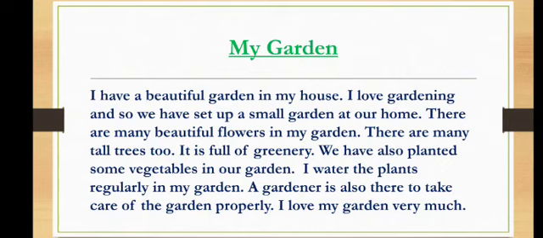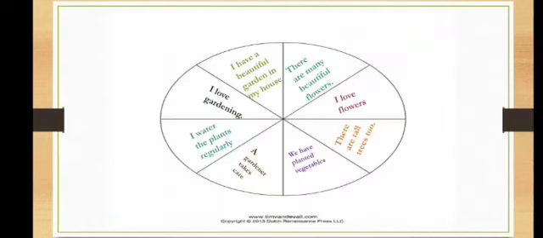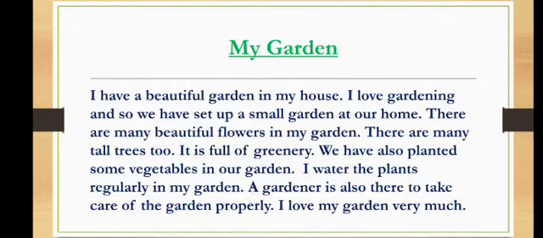So the next line is, there are many beautiful flowers in my garden. There are many tall trees too. It is full of greenery. We have also planted some vegetables in our garden. I water the plants. See here, all these points are taken from here. See, we have planted vegetables, tall trees, water the plants regularly. All these things are taken from here. So whatever we have written out here, we would be writing out here also, but in a proper order.